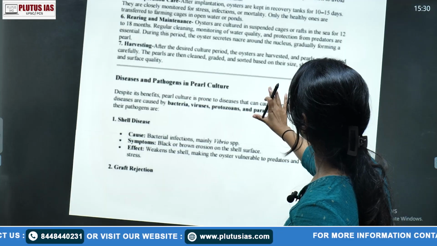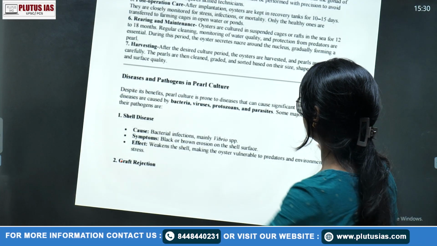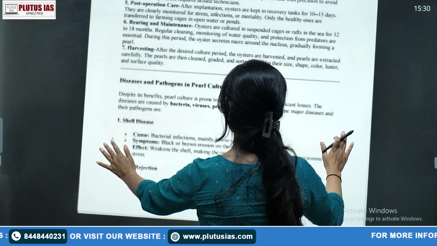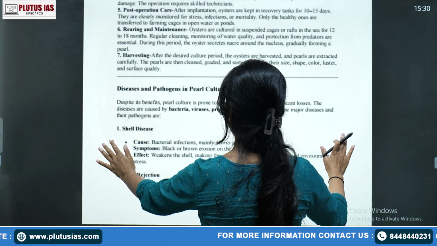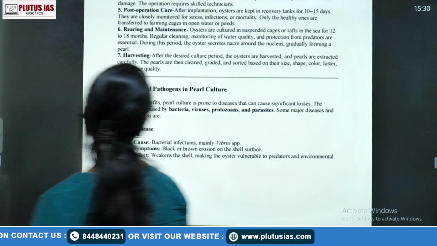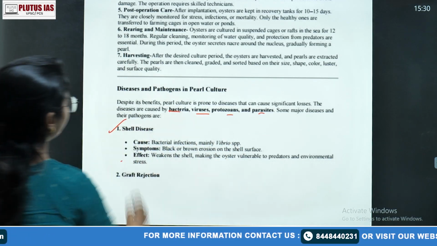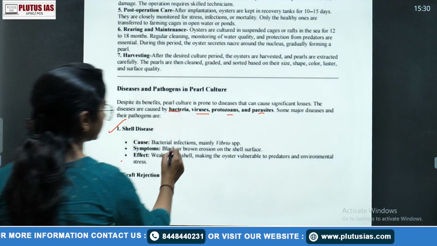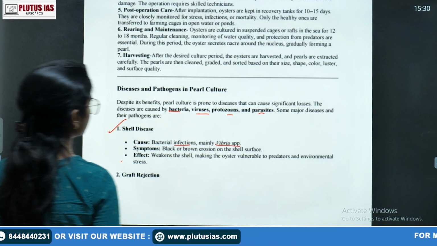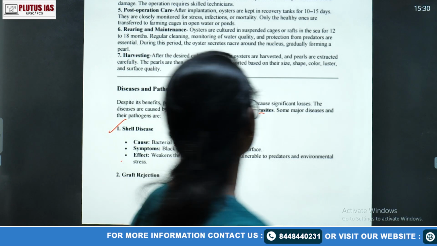Of course, there are some bacterial diseases, or maybe some viral diseases. So, disease and pathogens: bacteria, viruses, protozoans, parasites. First of all, shell diseases, which are bacterial infections, mainly by Vibrio species. Symptoms are black or brown erosion and weakening of the shell.